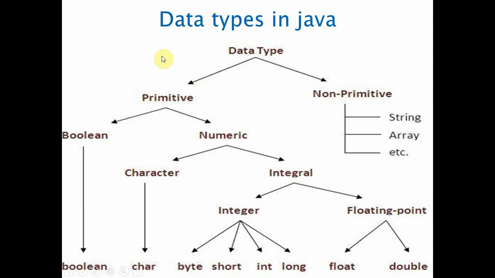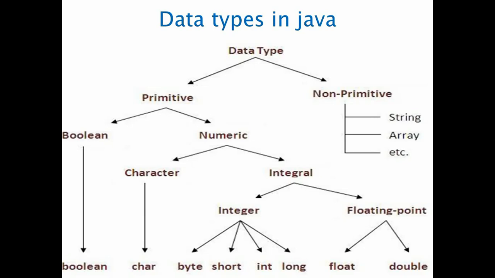What is a data type? Basic definition of a data type: it defines the type of a data. Simply, a data type is nothing but it defines the type of a data. How are data types classified? Primitive and non-primitive, that is, predefined as well as user defined.